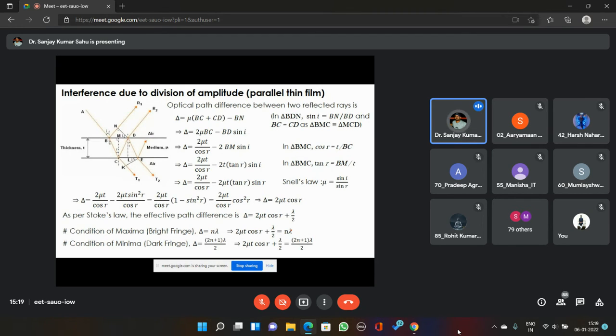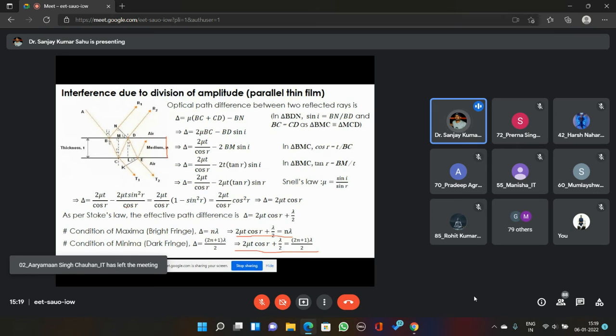We have considered a monochromatic light source, and the thickness is the same. Those angles of refraction for which this condition is satisfied, you are going to get constructive interference. And those angles of refraction for which this condition is satisfied, you are going to get destructive interference. Here the only variable is the angle of refraction, which can be related to the angle of incidence also.